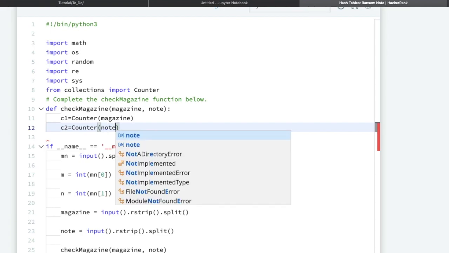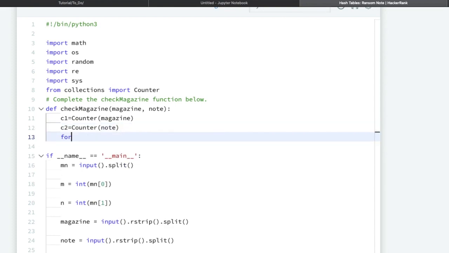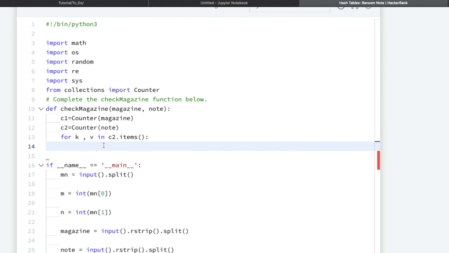Now we are done. We will iterate in C2 for key and value in C2.items(). We have got key and value from C2.